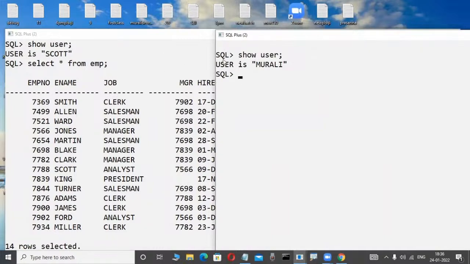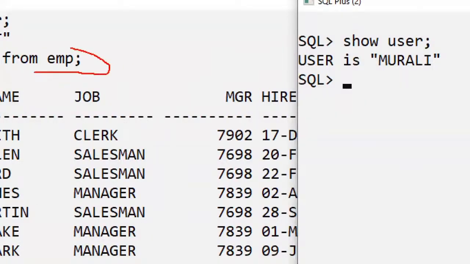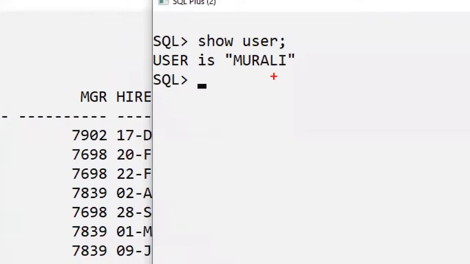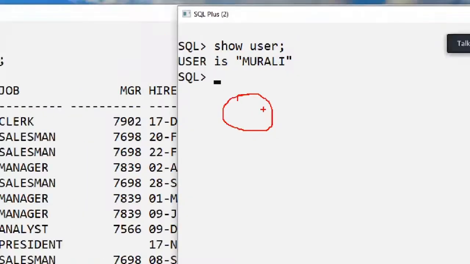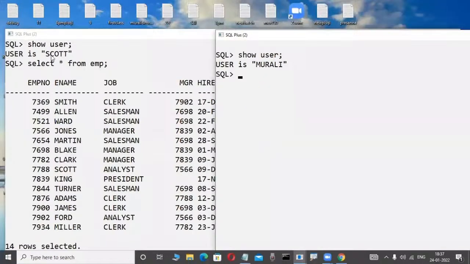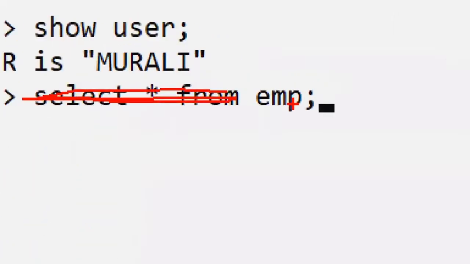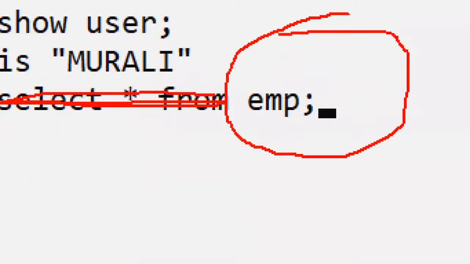Roughly. Now, which table does the Scott employee have? Not the user, the employee. The EMP table is there, with employee details. Murali does not have this EMP table, for example. Now this Murali user is using some commands on the Scott user's table. The SQL language is there in the future. For example, select star from EMP. In the Murali user this table is not there, but he is typing some command only. Don't worry, you will learn this SQL command in the future. Select star from the table name EMP. The Murali user is typing it.